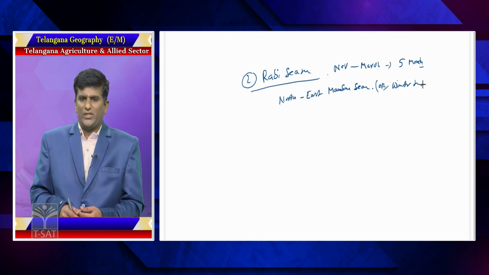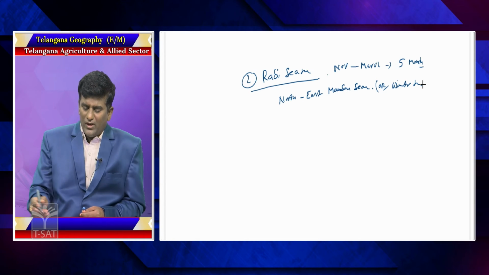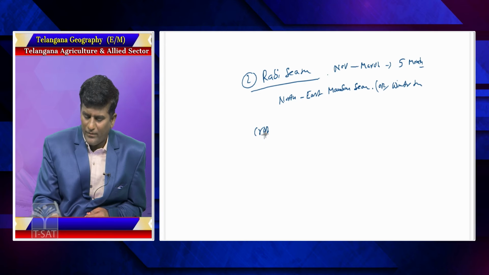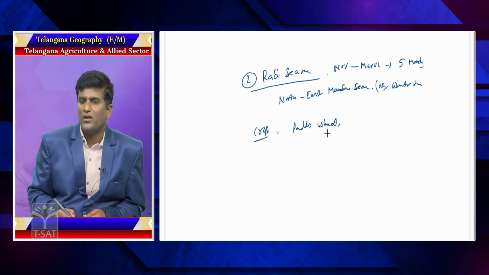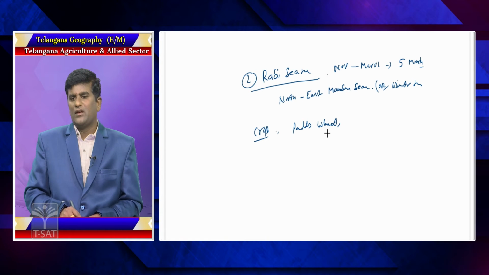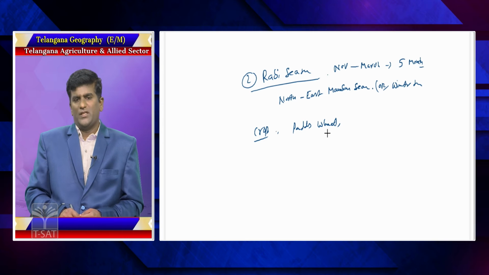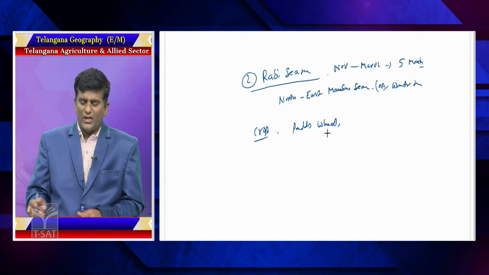Here also different types of crops are grown, like paddy. Wheat is a major crop here. Wheat, paddy and other crops are grown particularly in the Rabi season. In Telangana it is called the Rabi season, or the winter season. That is about the Rabi season.